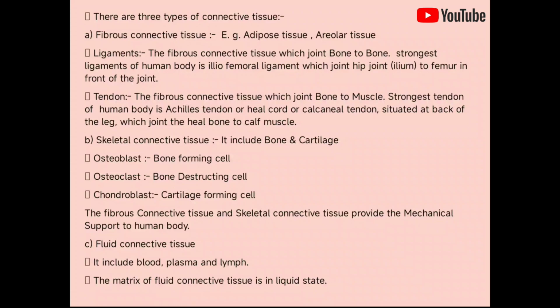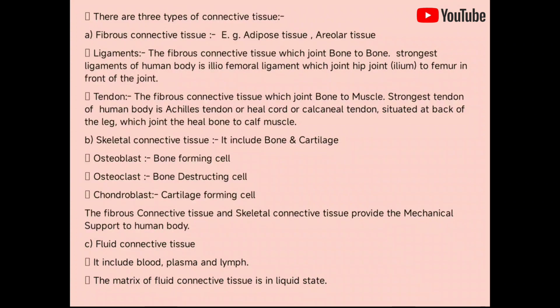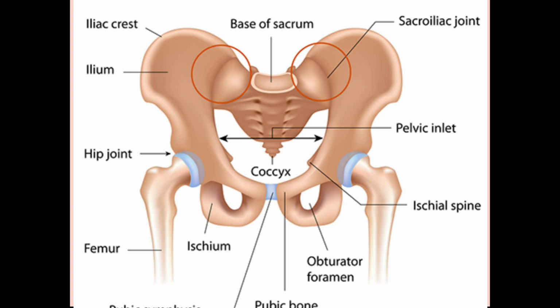There are three types of connective tissue. A. Fibrous connective tissue, for example, adipose tissue, areolar tissue. Ligament. Ligament is a fibrous connective tissue which joins bone to bone. The strongest ligament of the human body is the iliofemoral ligament, which joins the hip joint, ilium to femur, in front of the joint.